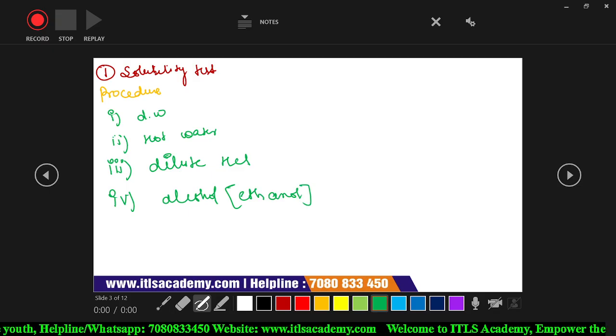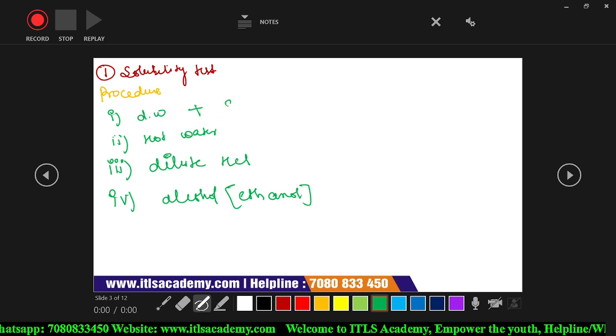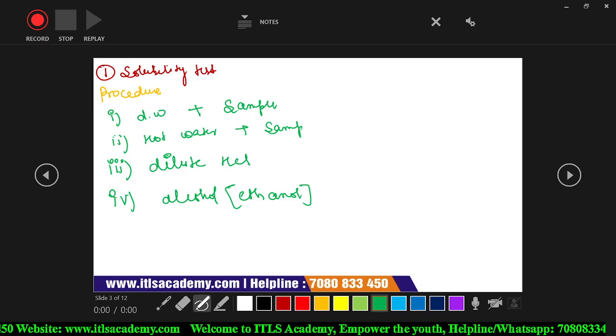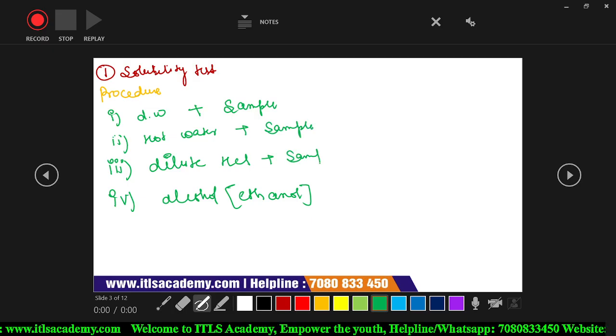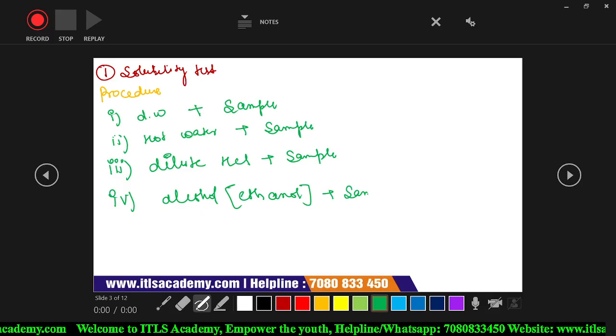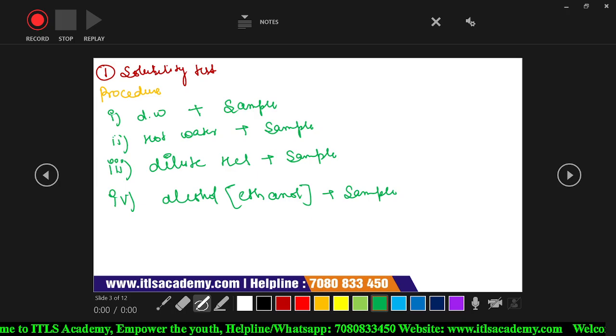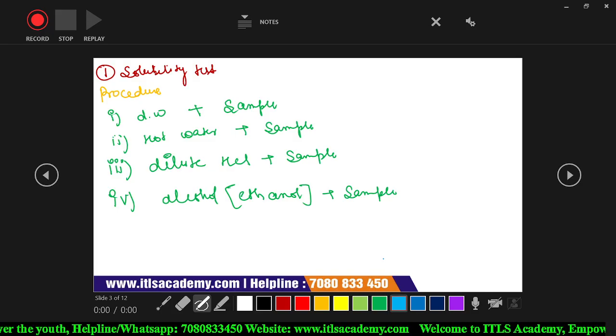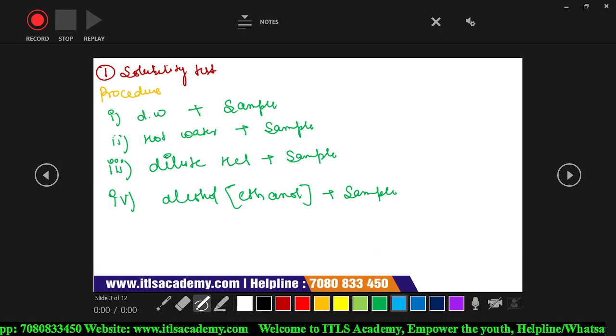Now we take a pinch of our sample and add this sample into each solvent. First, we take a pinch of the sample and add it into the distilled water. Then we take a pinch of the sample and add it into the hot water. Then a pinch of the sample into the dilute HCl. Then a pinch of the sample into the ethanol.